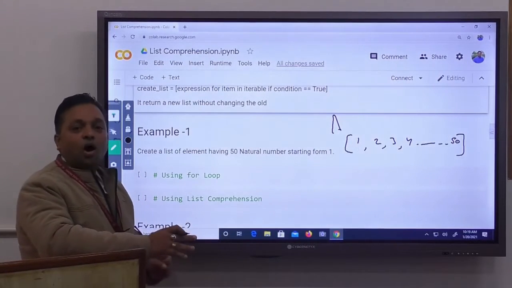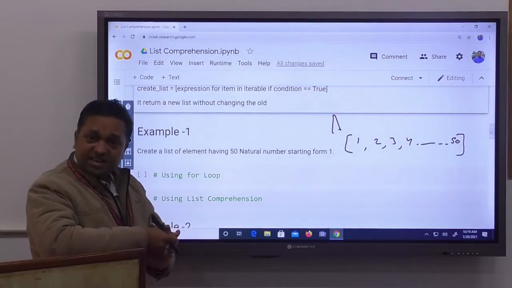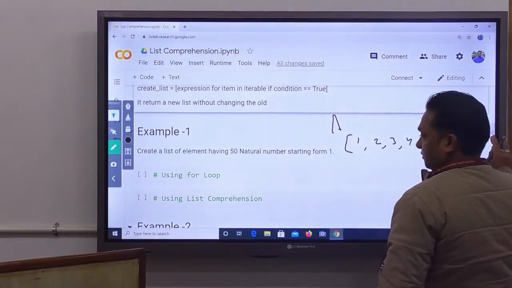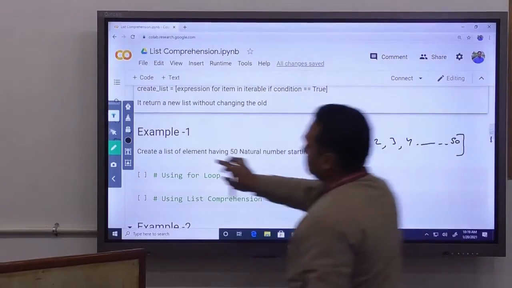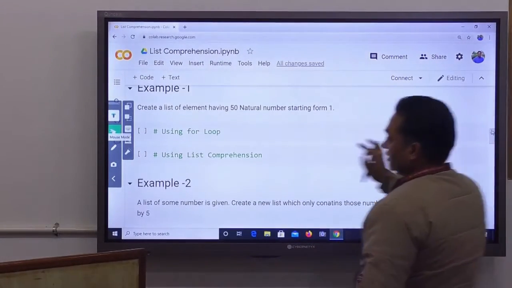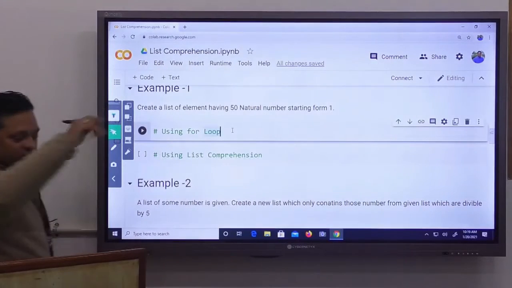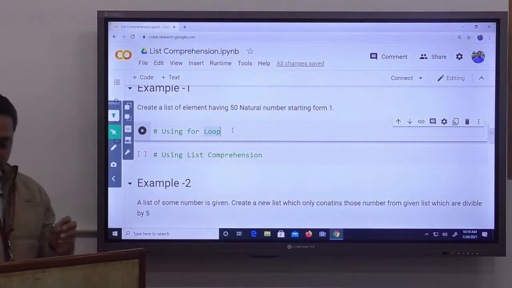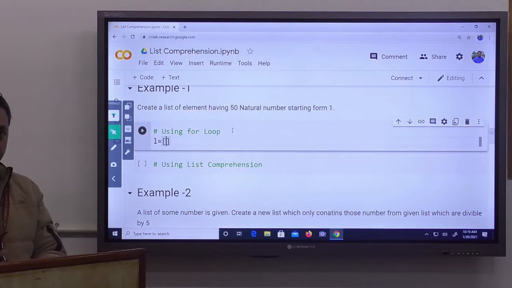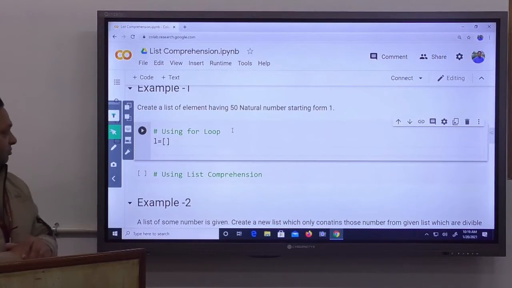First we will see how we can generate this list using looping. I am going to write the code. To solve this problem, we first create an empty list: L is equal to square bracket. Then we apply a for loop.